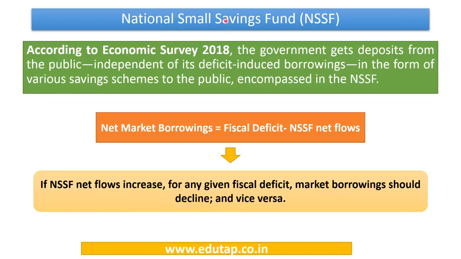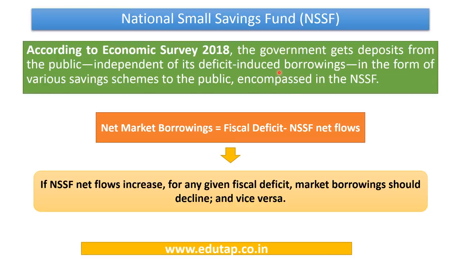To answer this question, we must have some basic understanding of the National Small Savings Fund and how it is related to the fiscal deficit. Economic Survey 2018 states that the government gets deposits from the public independent of its deficit induced borrowings. If the government incurs a fiscal deficit, that is, if its expenditure is higher than its non-debt receipts, then the government must finance this money from somewhere. Apart from the borrowings which the government undertakes to meet this shortfall, there is an inflow in the form of the National Small Savings Fund, which helps in meeting the fiscal deficit.